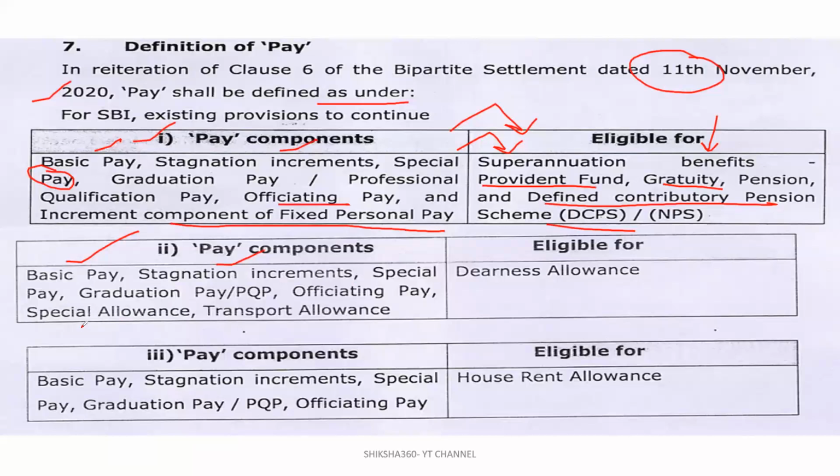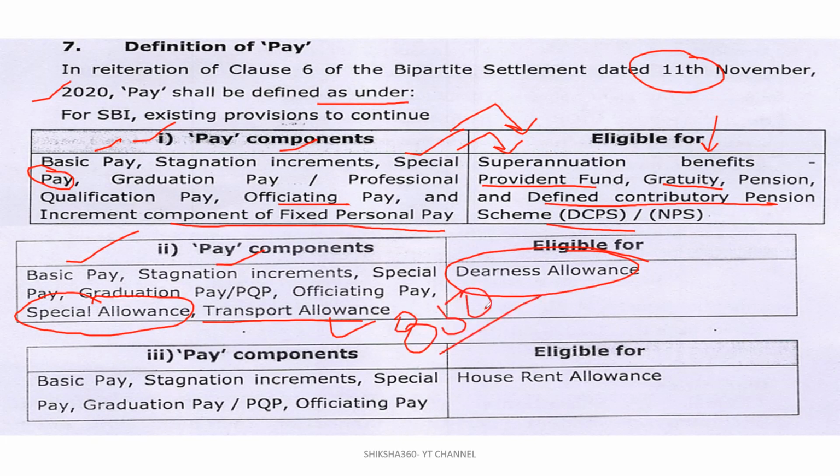And next one, that is basic pay, stagnation increments, special pay, graduation pay, PQP, professional qualification pay, officiating pay, special allowance. Clear, here one thing they will add, that is special allowance. For workmen it is to be 26.50. Special pay is a different thing, you are already aware. Transport allowance, all these are eligible for the DA. Like transport allowance, it is to be now 850.